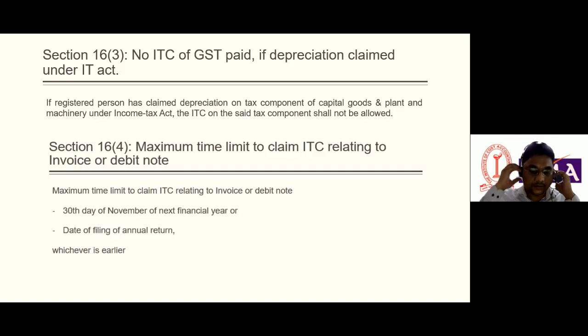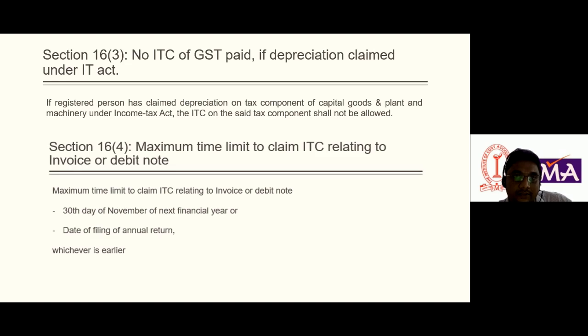So now the question arises. Now I will take an example. For example, a recipient has taken services from an unregistered person. In the RCM case, the recipient has to pay the RCM liability, and he also avails the ITC in the same month. So please listen carefully to this example.